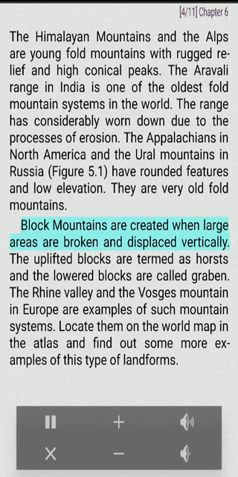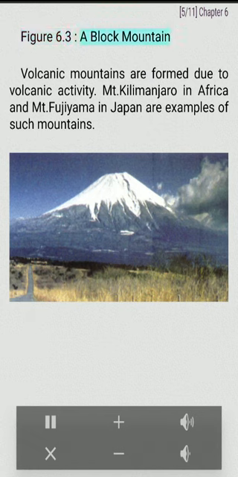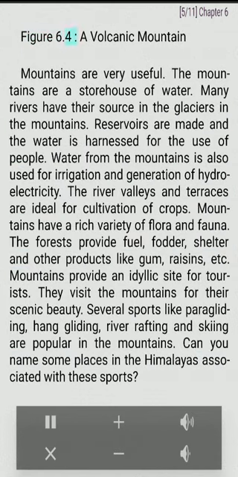Block mountains are created when large areas are broken and displaced vertically. The uplifted blocks are termed as horsts and the lowered blocks are called graben. The Rhine Valley and the Vosges Mountain in Europe are examples of such mountain systems. Locate them on the world map in the atlas and find out some more examples of this type of landform. Figure 6.3. A block mountain. Volcanic mountains are formed due to volcanic activity. Mount Kilimanjaro in Africa and Mount Fujiyama in Japan are examples of such mountains. Figure 6.4. A volcanic mountain.